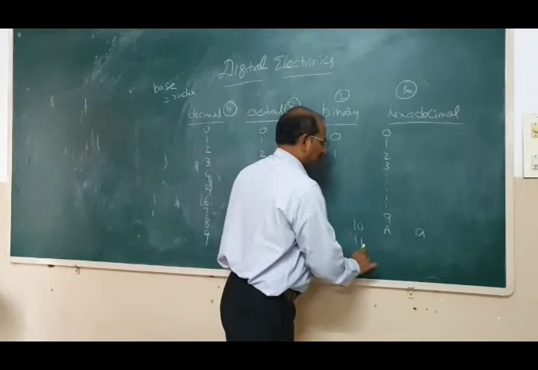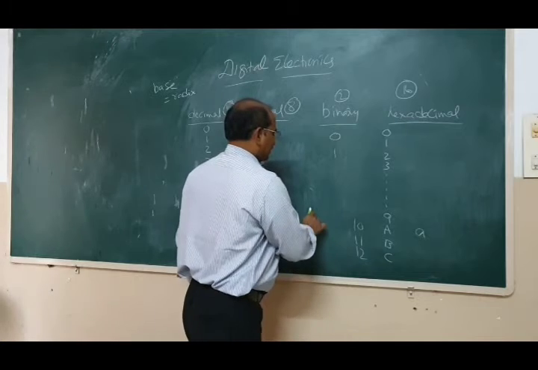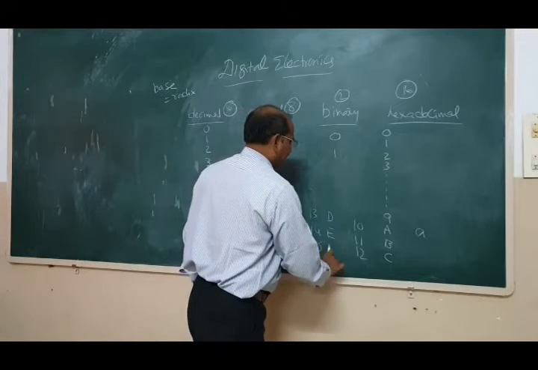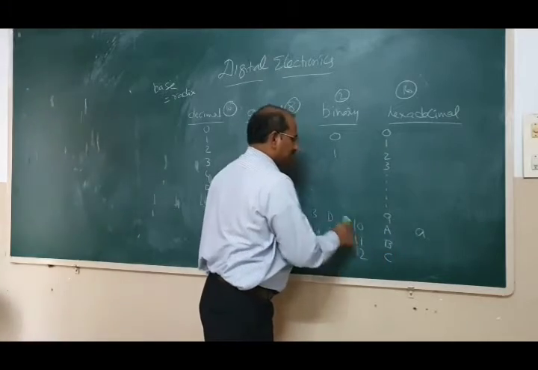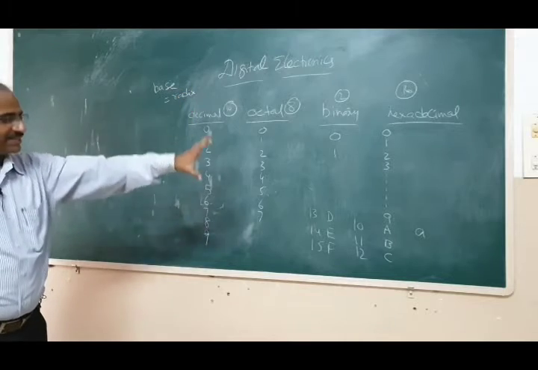Then 11 B, 12 C, right, 13 D, 14 E, 15 F. So 0 to 9 then A, B, C, D, E, F. These are the digits for hexadecimal numbers.